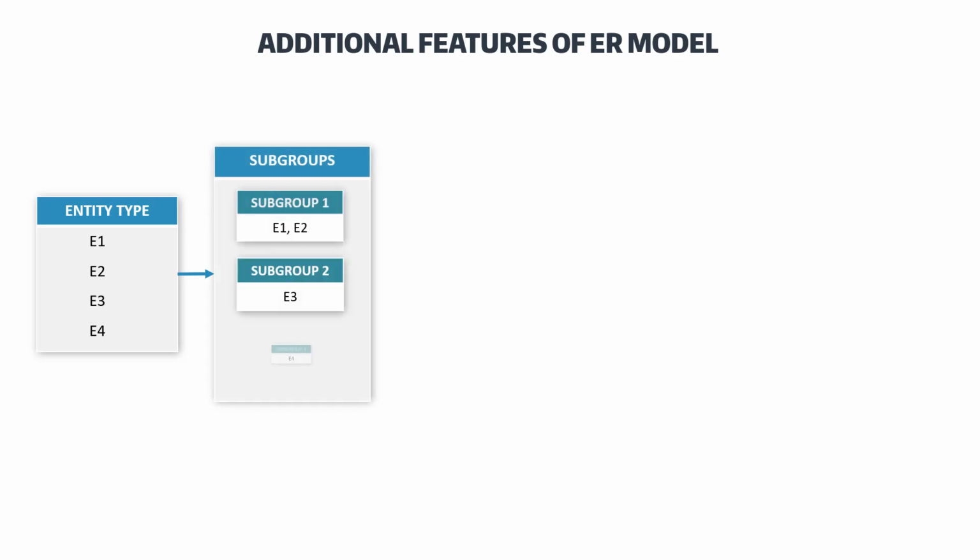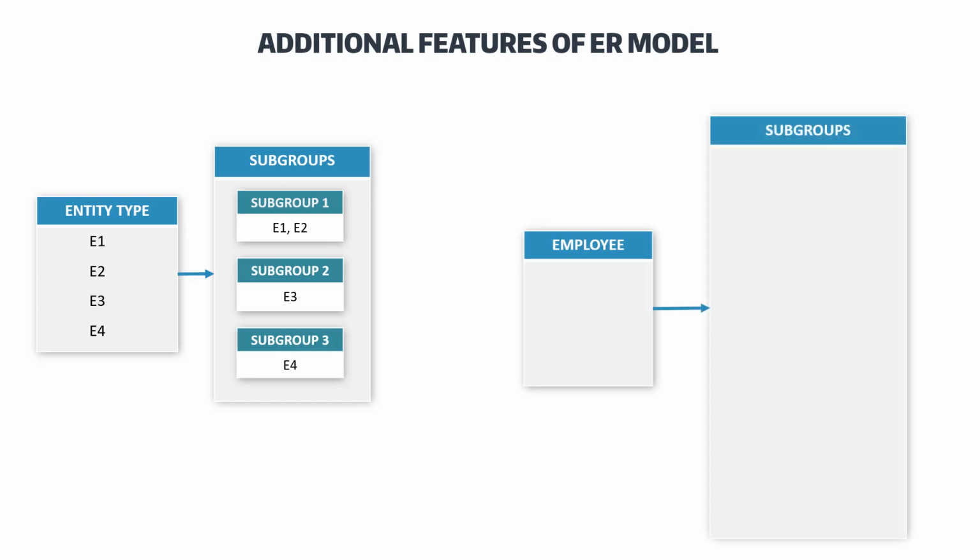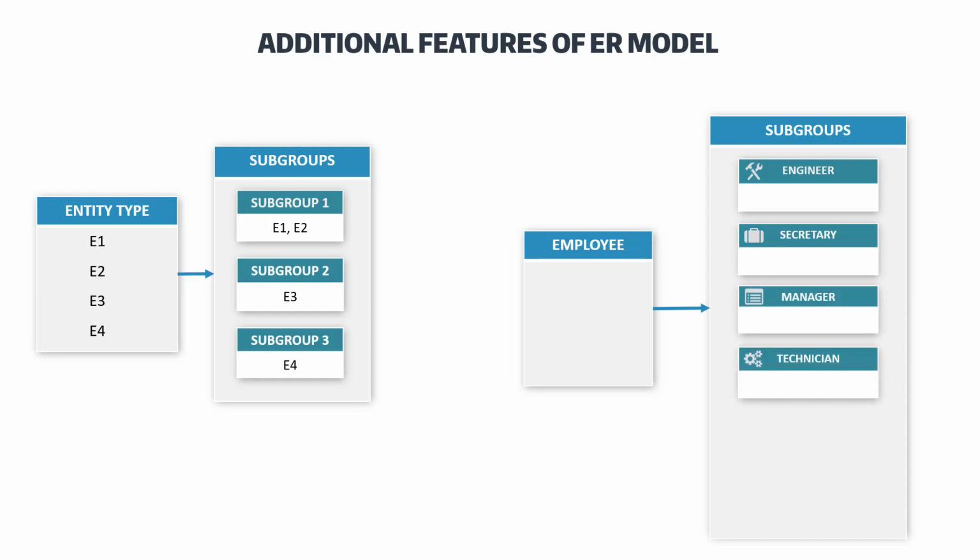In this video we will discuss some of the additional features of the ER model. The entities of an entity type E1, E2, E3 and E4 can be divided further into subgroupings or subtypes. For example, the members of the employee entity type can be distinguished further into engineer, secretary, manager, technician, salaried employee, hourly employee, and so on.